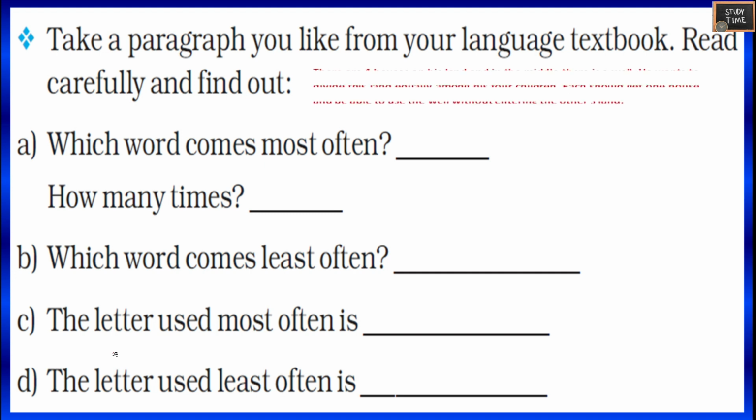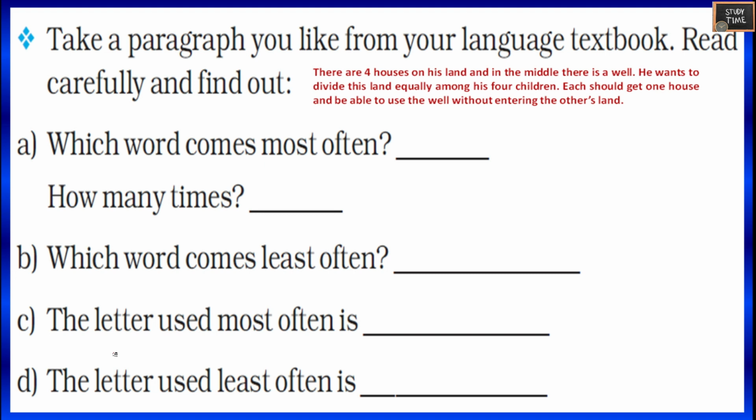So I have taken a sample passage. There are 4 houses on this land and in the middle there is a well. He wants to divide this land equally among his 4 children. Each should get one house and be able to use the well without entering the other's land. First question, which word comes most often here?